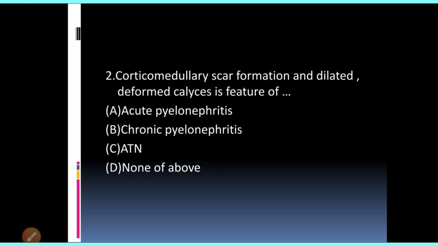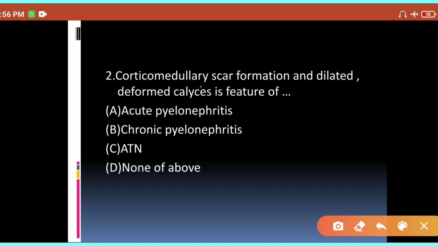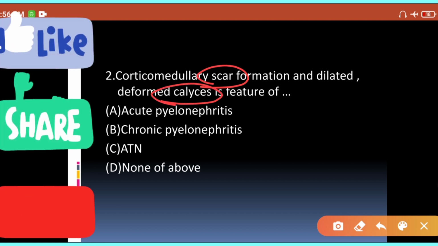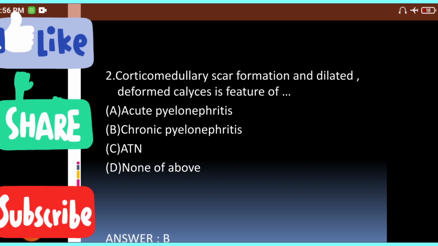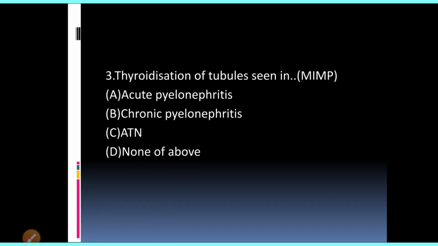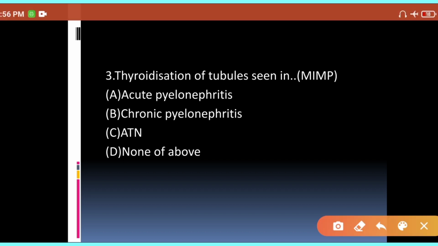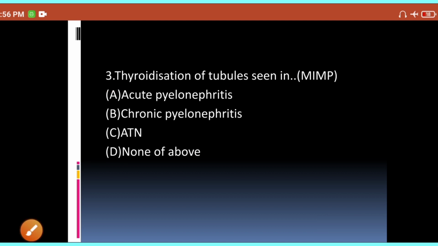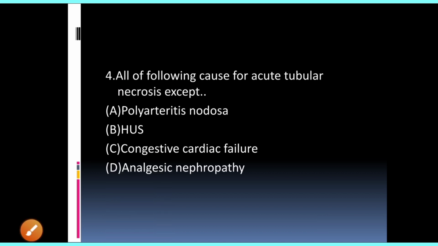Okay. Second MCQ. Corticomedullary scar formation with dilated deformed calyces is a feature of. So you have the scar as well as the deformed calyces, so obviously it's a sign of chronic pyelonephritis. So your answer would be B. Thyroidization of tubules is seen in which condition? That's the most important MCQ. So obviously thyroidization of tubules is seen in CPN, chronic pyelonephritis.